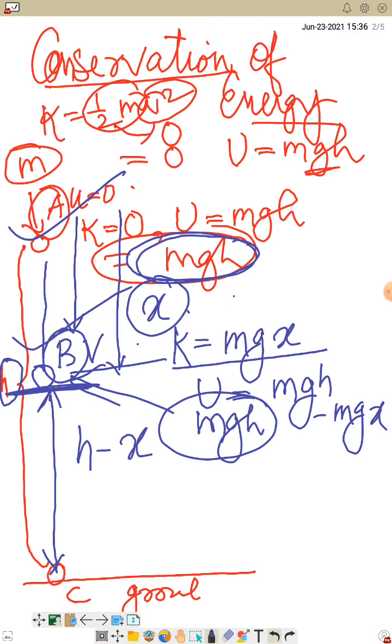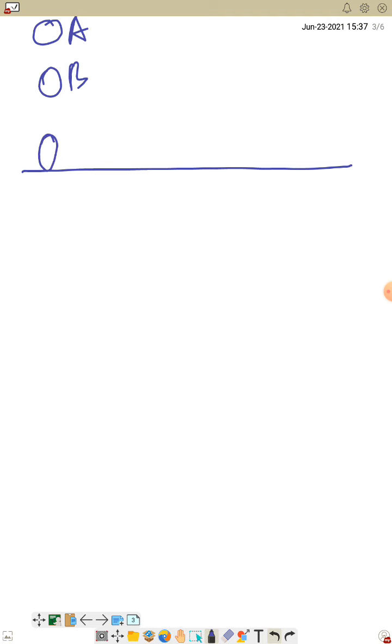Is it okay? Is it understood? All right. Now let me go to point C. The stone from A, after reaching B, has now reached position C. Where did it reach? It reached the ground. When it reaches the ground, what is h? 0. Now there is no height. There is no height. Yes, but from A to C, what is the displacement? Displacement S is given by h.